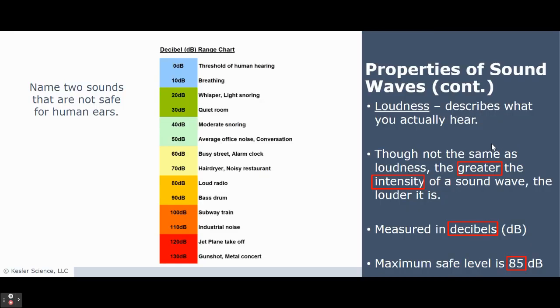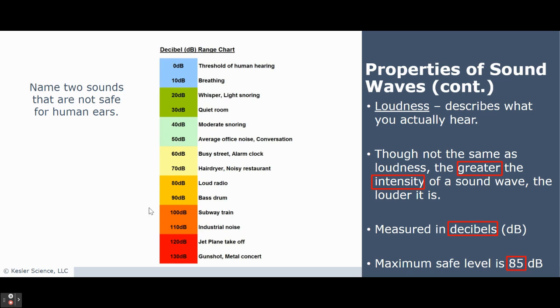All right, so loudness. Loudness describes what you actually hear. Though not the same as intensity, the greater the intensity of a sound, the louder it is. So if something has a higher intensity, a higher amplitude, then it's going to be louder. And loudness is measured in decibels, which is abbreviated with a lowercase d and a capital B. The maximum safe level is 85 decibels.